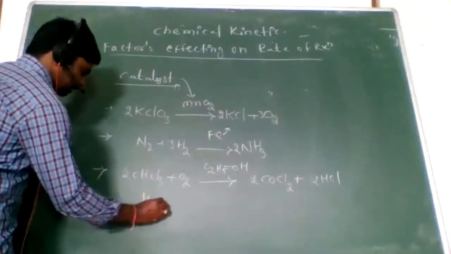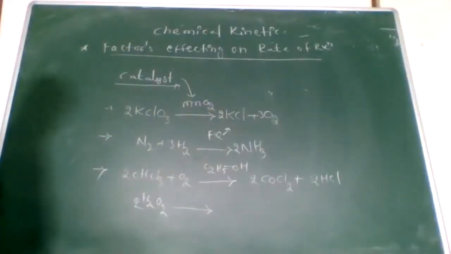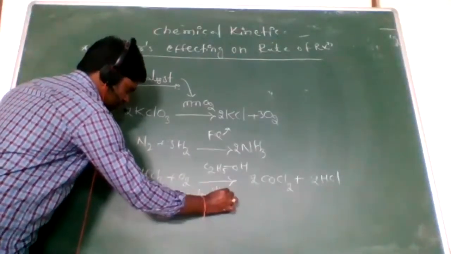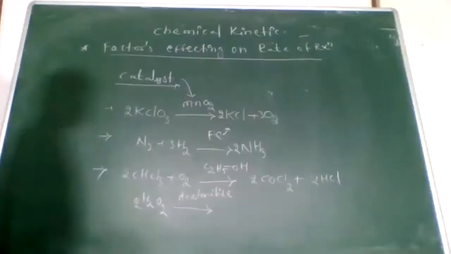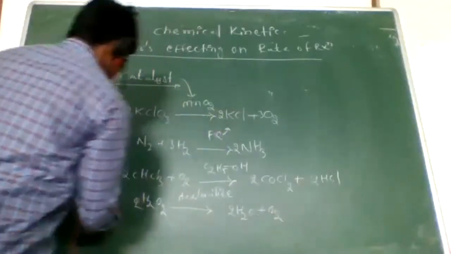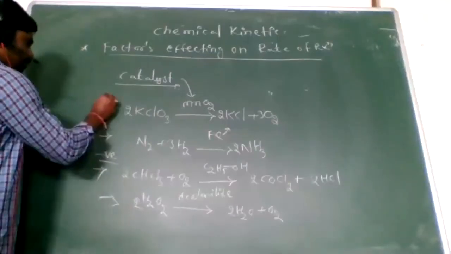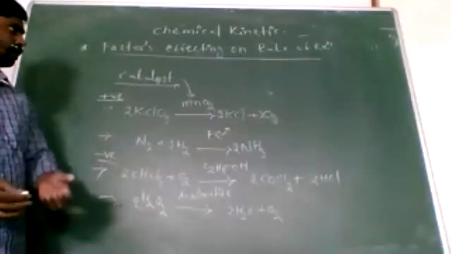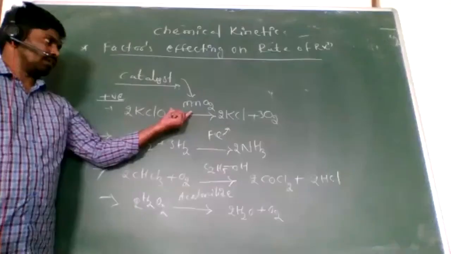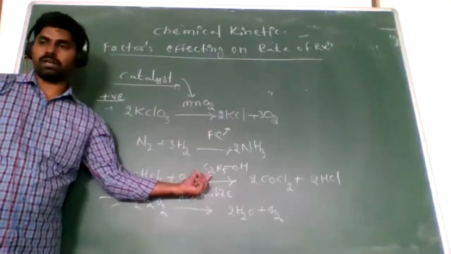When you take the peroxide, so acetanilide, now it gives water molecule and oxygen. This is also a second example of a negative catalyst. This is a positive catalyst. Catalysts are used in every reaction, and there will be a suitable catalyst. Here a positive catalyst is used, and here a negative catalyst is used.